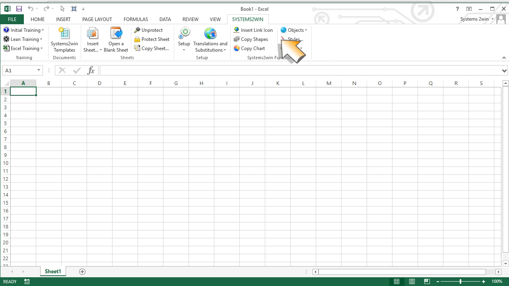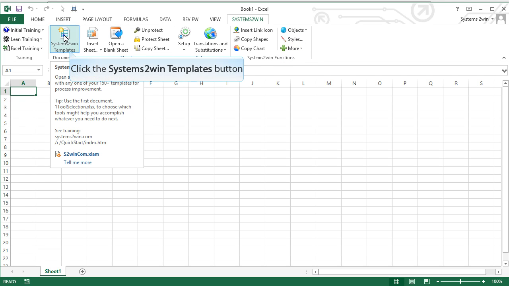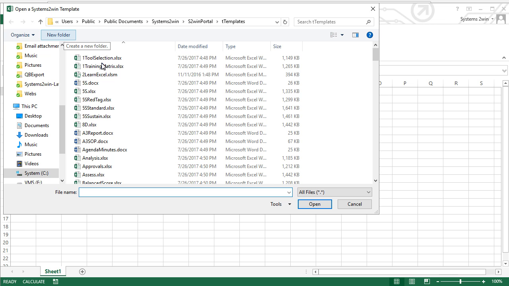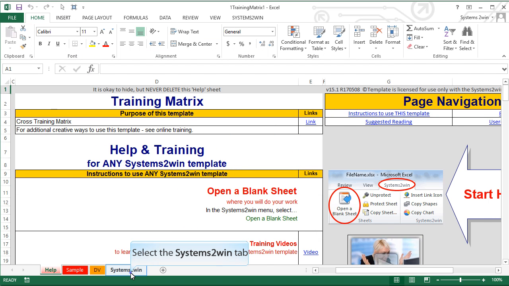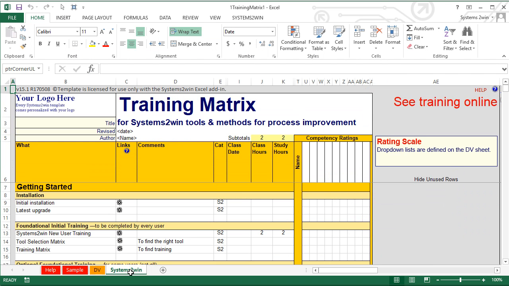So with the Systems to Win add-in installed in Excel, select the Systems to Win Templates button, and right there near the very top of the list, you'll find your One Training Matrix template. Open it, and then select the Systems to Win tab that's pre-populated with learning items that are relevant for Systems to Win leadership.